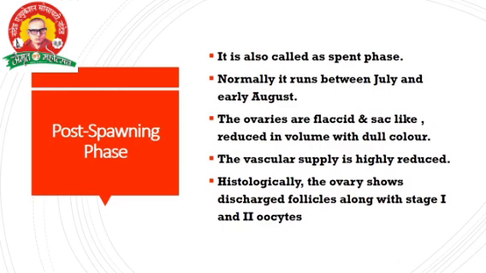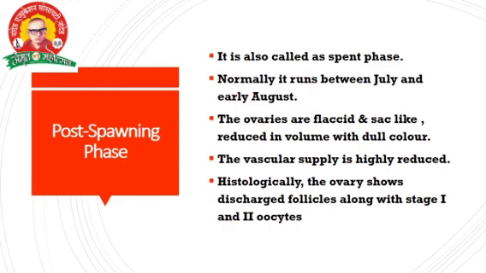The last one is the post spawning phase. It is also called the spent phase. Already told, after the breeding comes the resting phase, and above the resting phase is the post spawning phase, also called the spent phase. Normally, it runs between July and early August. The ovaries are fleshy and sac-like, reduced in volume with dull color. Why? Because the breeding has already taken place. The ova or the eggs are completely released from the ovary.